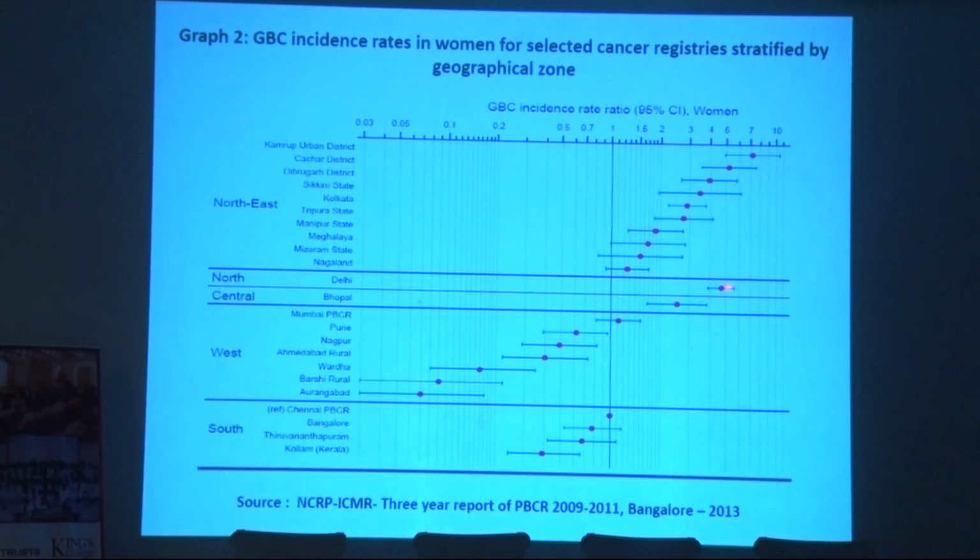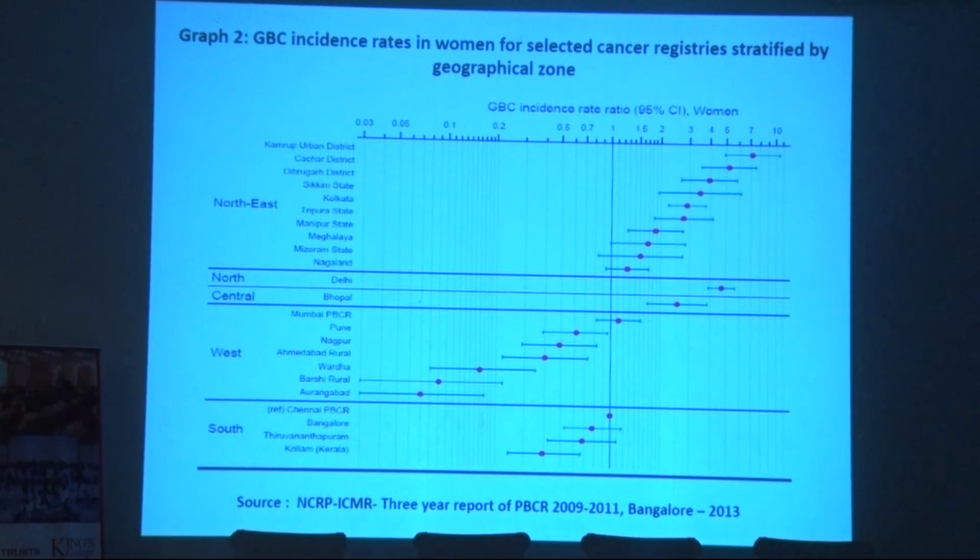In North India, again, the rates are 7 times higher in Delhi. Central India rates are around 6 times higher. But in the western part of India, the rates are lower compared to Chennai, and also in other parts of South India. So again, it's a very interesting geographical difference for gallbladder cancers. The highest rates are in the Northeast, 7 to 8 times, then North and Central India, and no gallbladder cancers in the western and southern parts of India.